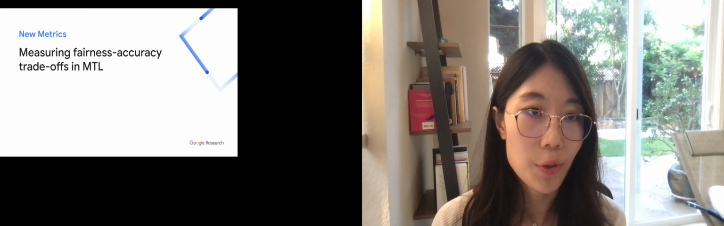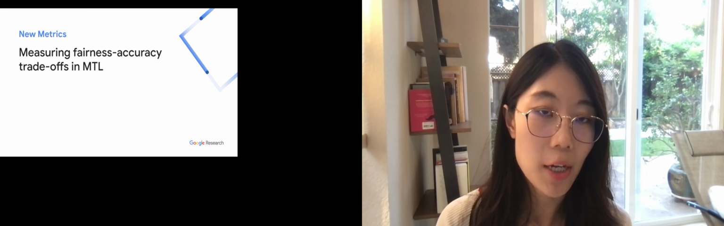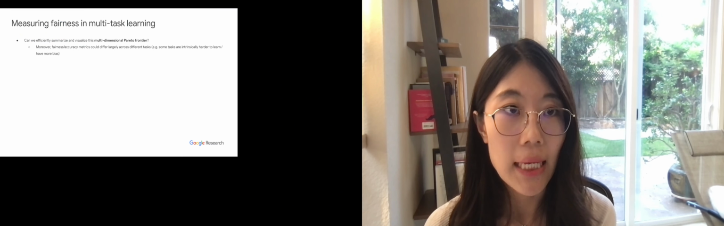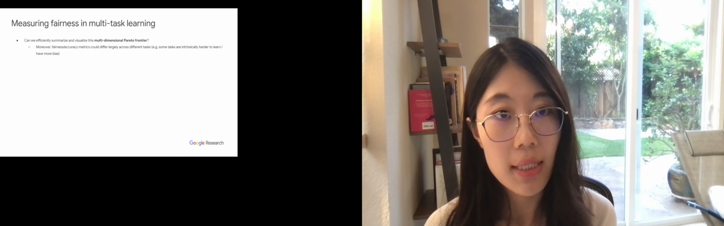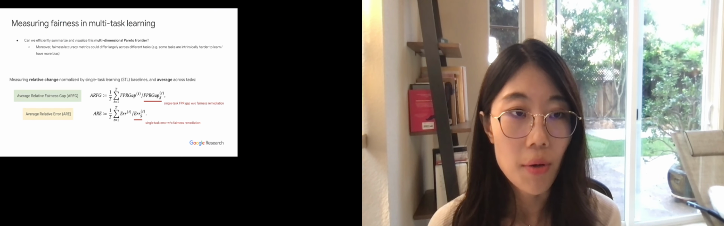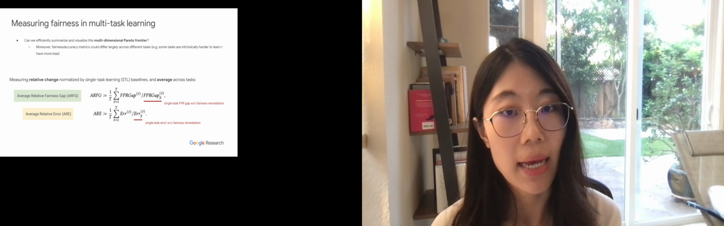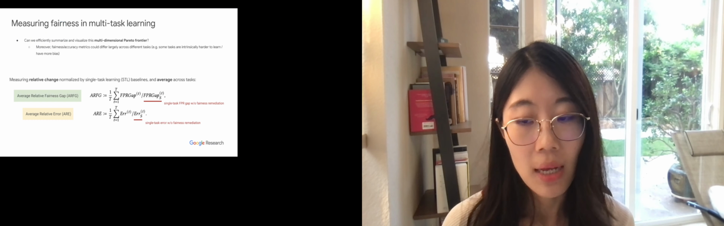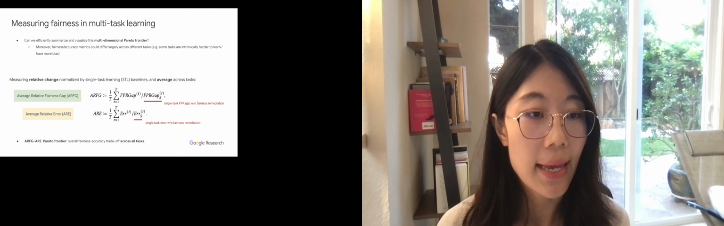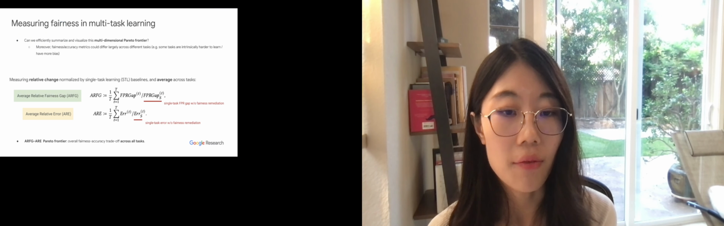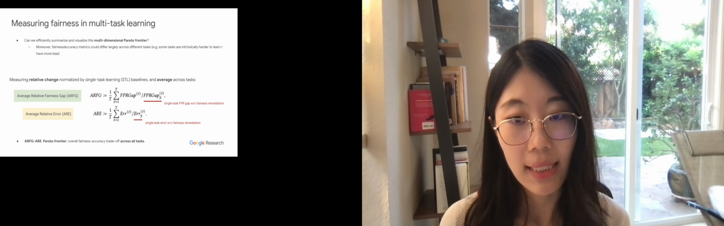And before we propose our treatment, we also propose a set of metrics to measure this fairness accuracy trade-off in multitask learning. More specifically, if we care about both fairness and accuracy of each of the tasks, this will leave us with a multidimensional Pareto frontier. So we propose to summarize and visualize this by measuring the relative change normalized by the single-task learning baselines and then averaging across the tasks to reduce the dimension. Then by measuring this ARFG, ARE Pareto frontier as proposed here, it will give us an overall fairness accuracy trade-off across all the tasks in the joint learning setting.